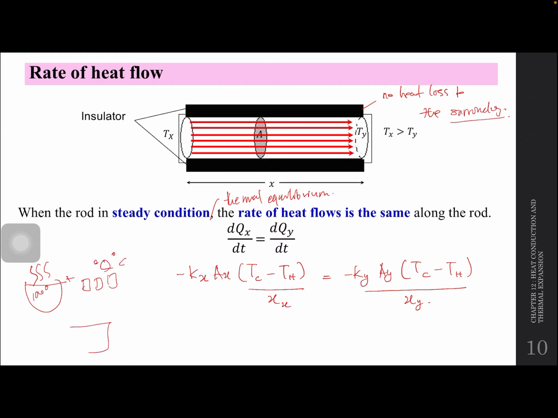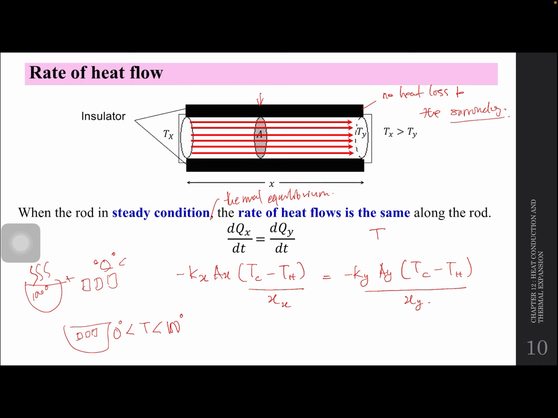Okay, then bila dah jadi teh ais, temperature dia bukan 100, bukan 0. It will be in between 100 and 0. So means that the final temperature must be greater than 0 degree and also must be less than 100 degree. Temperature of the final thingy, dia akan sebut pasal final temperature ataupun joint temperature. Selalu kat tengah-tengah ni lah temperature dia.